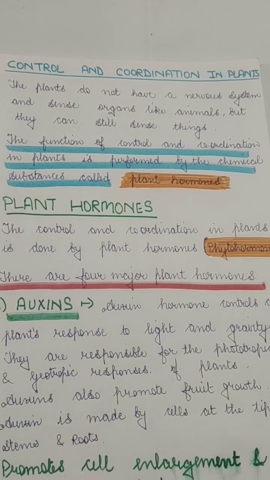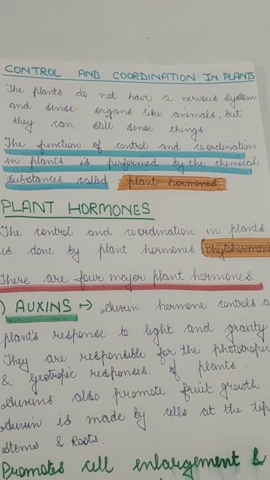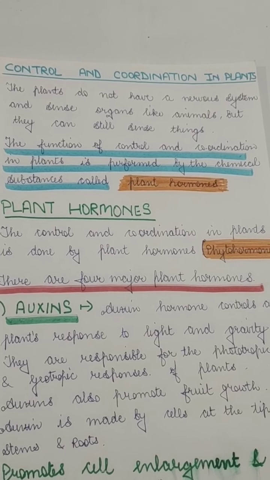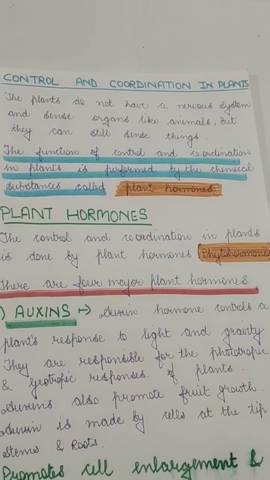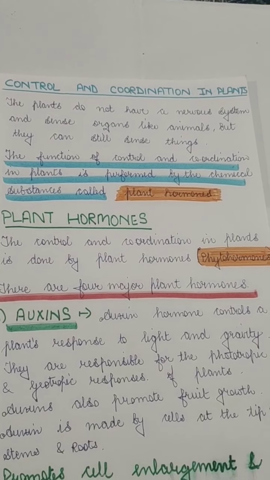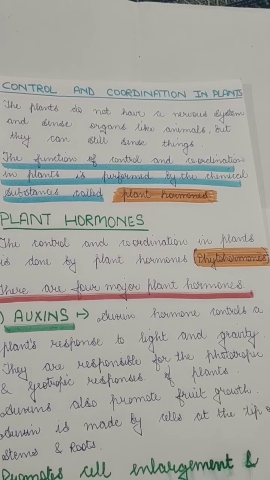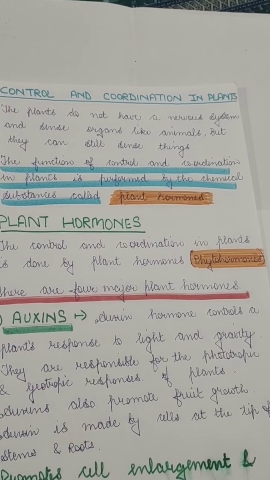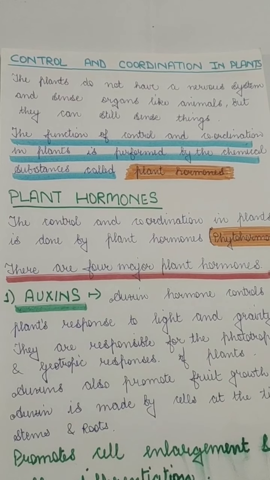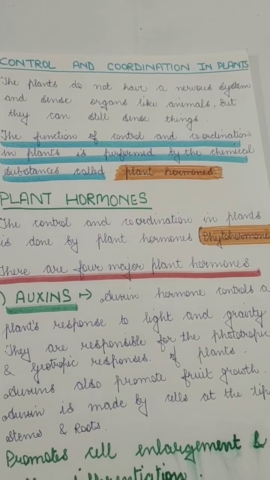So, in our previous lecture, we were reading about control and coordination in animals. And today, we will be discussing control and coordination in plants. Since we all know that plants do not have a nervous system like us, they don't have sense organs like eyes, ears, nose, etc. But they can also sense certain things, like they can respond to chemicals, to water, to touch, etc. So if they don't have any nervous system, how are they able to sense all these things? They can respond to stimuli, or whenever there is a change in the environment.